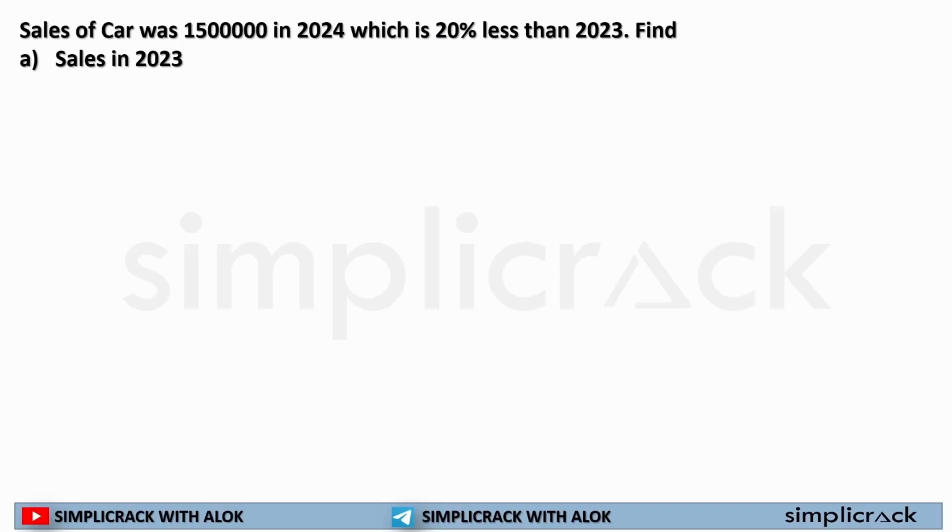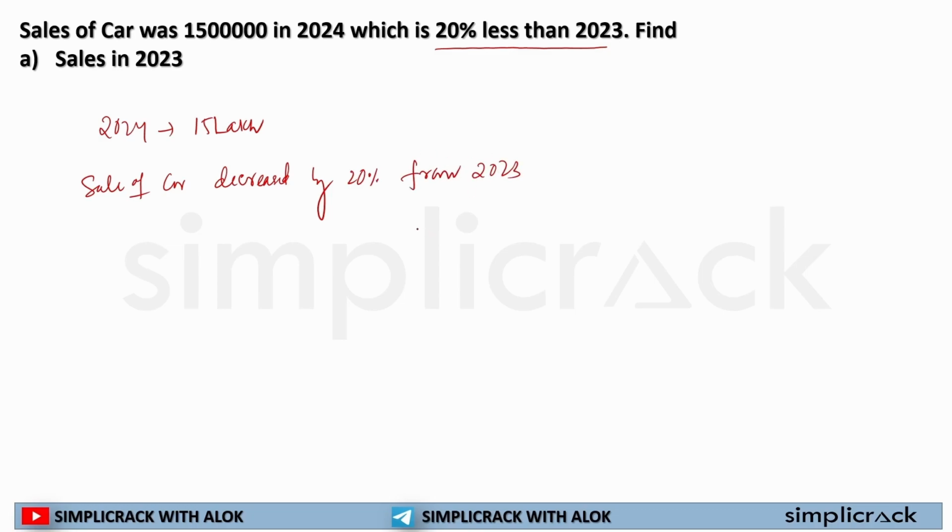Next question. Sales of car in 2024 is 15 lakh, which is 20% less than 2023. That means what? Sales of car decreased by 20% from 2023, and this happens in 2024. So in 2024 sales of car decreased by 20% from 2023, what I have already told you.